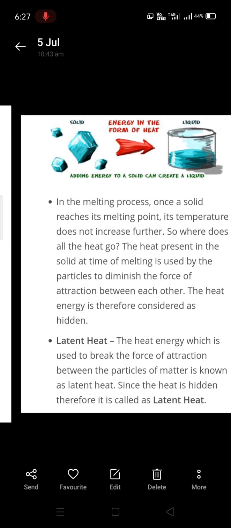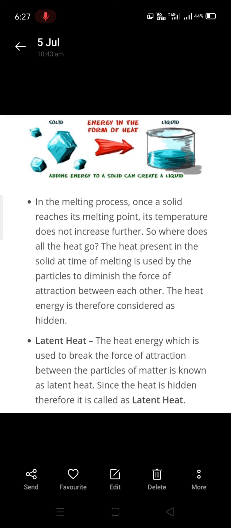In the melting process, once a solid reaches its melting point, its temperature will not increase further. So where did the heat energy go? The heat is used to break the force of attraction between the particles. So here the heat energy is getting hidden, which is called latent heat. The heat energy which is used to break the force of attraction between the particles of matter and is getting hidden is called latent heat.